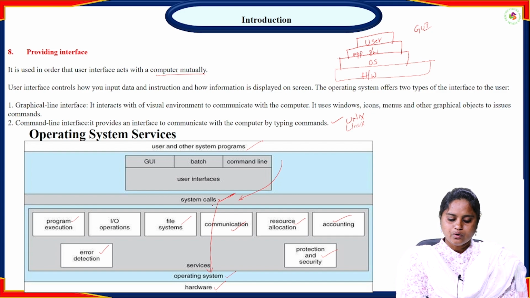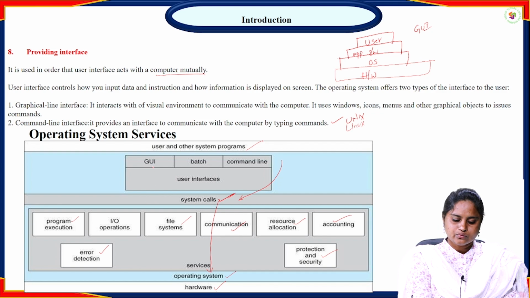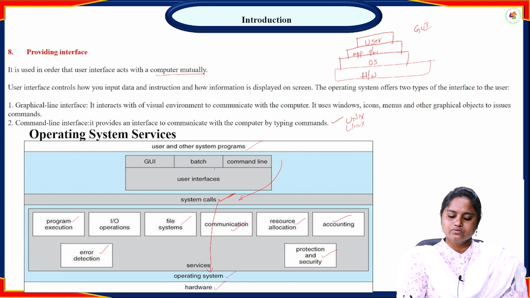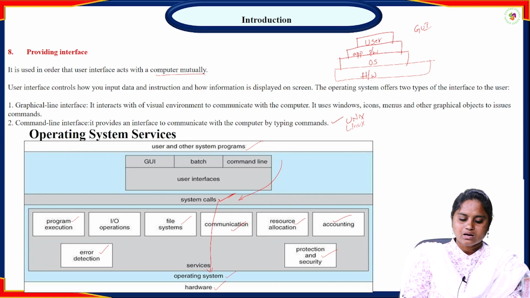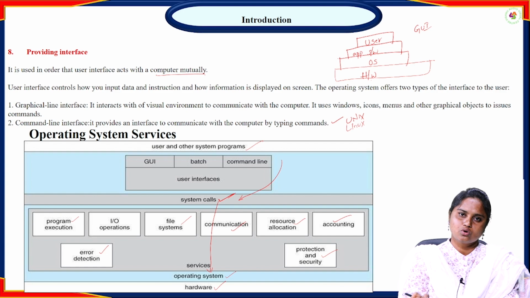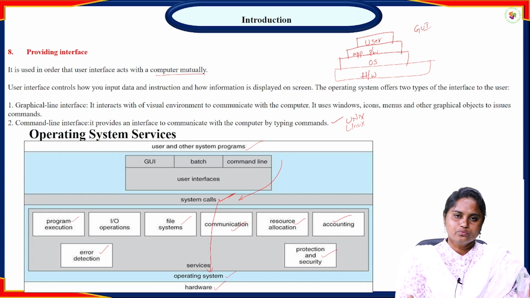Okay, and above that, after the system calls, we have the user and the system programs. So graphical user interfaces we have, batch processing systems we have, command line systems we have, and these are user interfaces. Already we know that the operating system provides some interfaces. So these are some user interfaces. That means with the hardware and the user, the operating system will have some services, and those services are accessed only through system calls. There is no other way for the user.